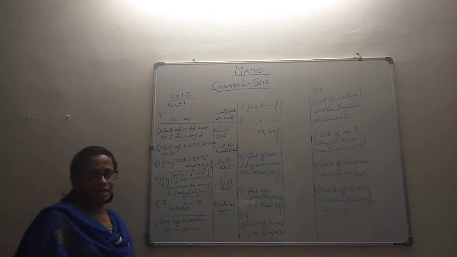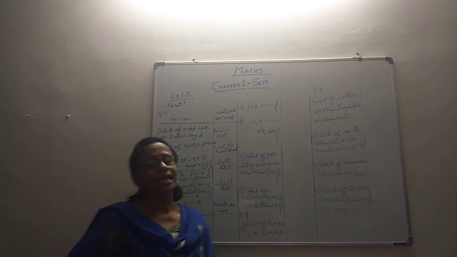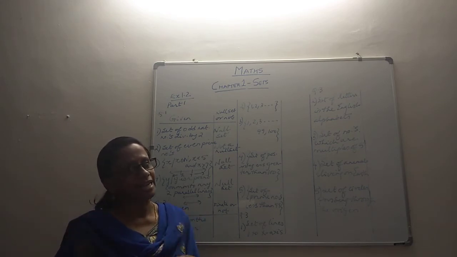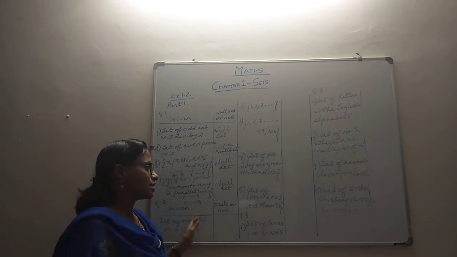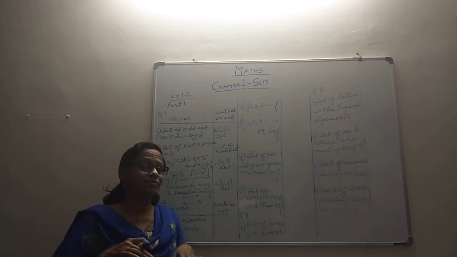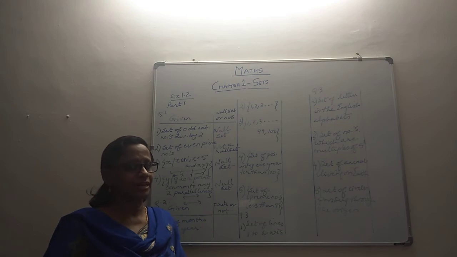Now in question number 2 and question number 3, they give us a particular set and ask us to find out whether it's a finite set or an infinite set. That is what we will be doing in questions 2 and 3 throughout. That is, we will recognize whether it's a finite set or an infinite set.